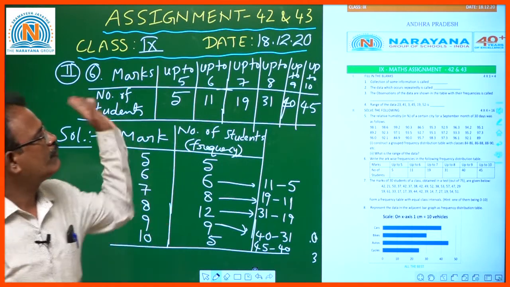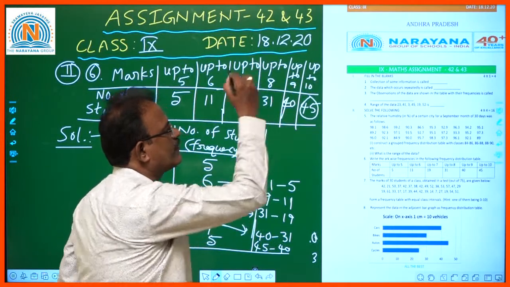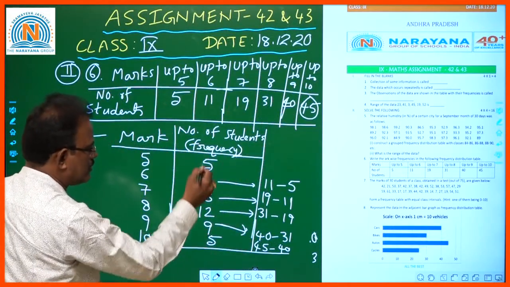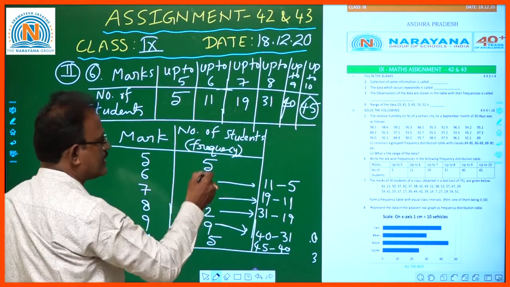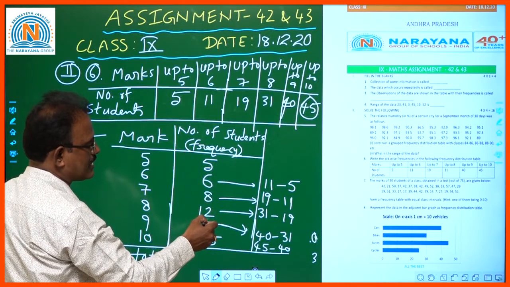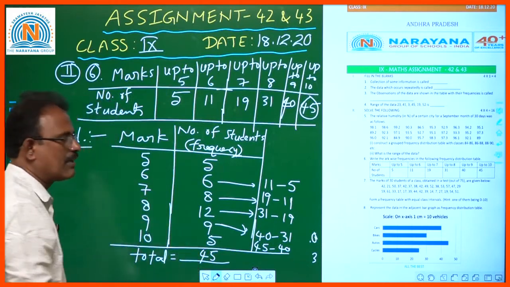Okay, up to 10 marks, totally how many students are there? 45. Okay, if you have any doubt, let us add all and verify the total. This is 11 plus 8, 19 plus 12, 31 plus 9, 40 plus 5, 45. This is the total number of students.